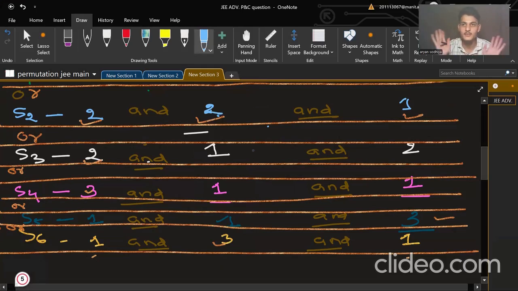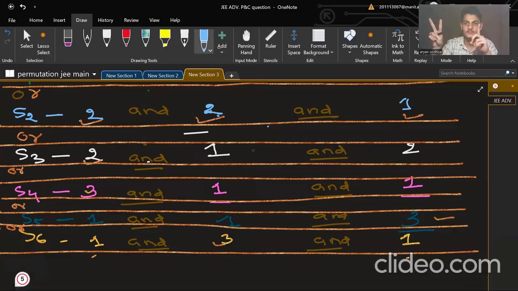So these 6 scenarios are possible, like 1, 2, 2, and now giving this 1 to here and 2 here, or giving this 1 at middle and 2 here and 2 here, like 2, 1, 2. This 1 is at the last. Okay, 2, 2, 1, and this 1 now coming here, 1, 2, 2. So these 3 possibilities for the 2, 2, 1 group, and other possibilities like 3, 1, 1. 3 is here, 1, 1. 3 is here, 1, 1. These 6 cases are possible.